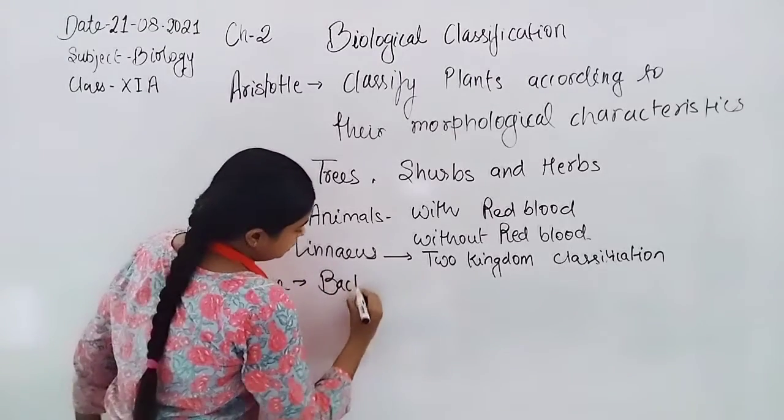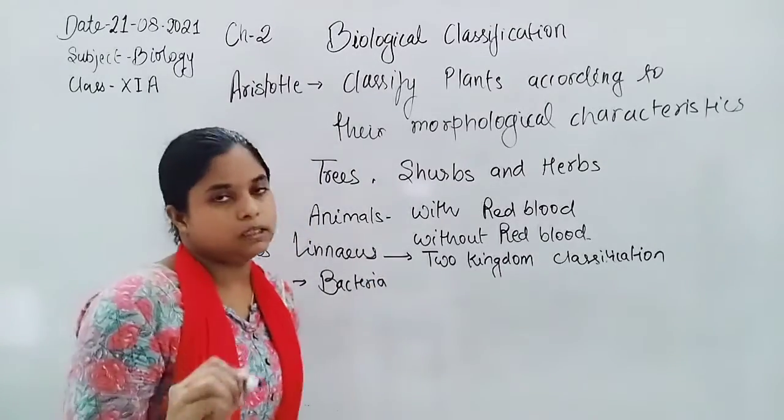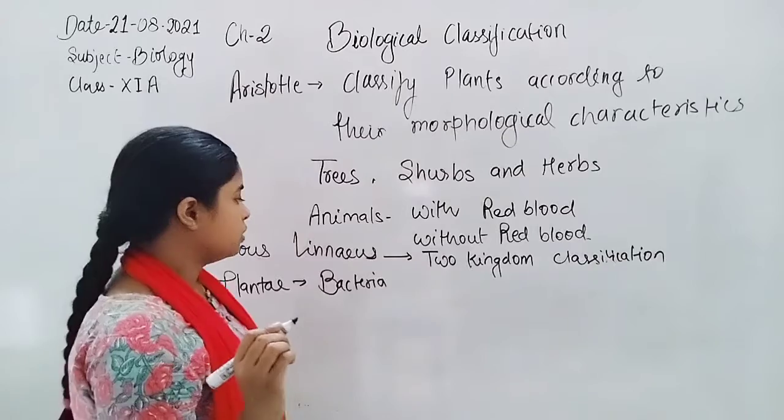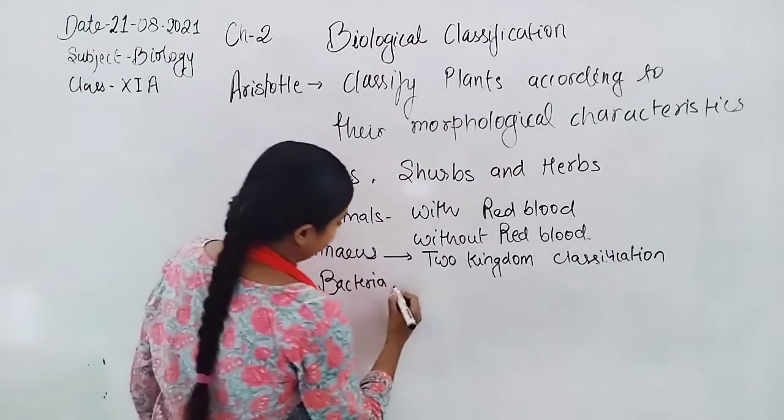Bacteria, because bacteria show a cell wall, but the cell wall is not formed by cellulose. The bacterial cell wall is formed by peptidoglycan.